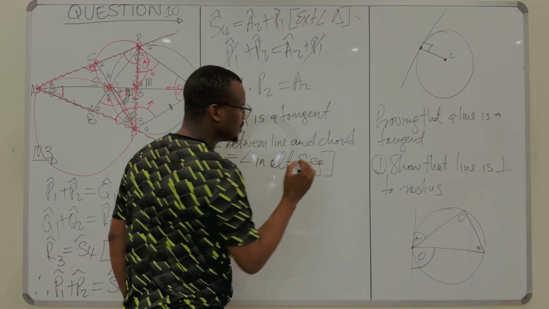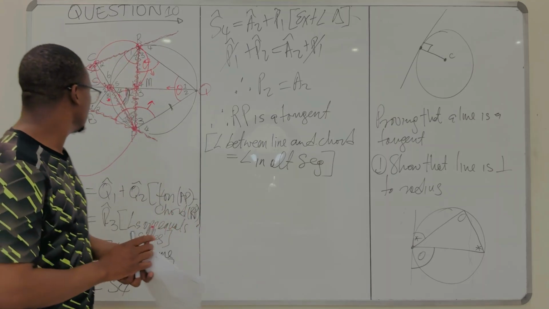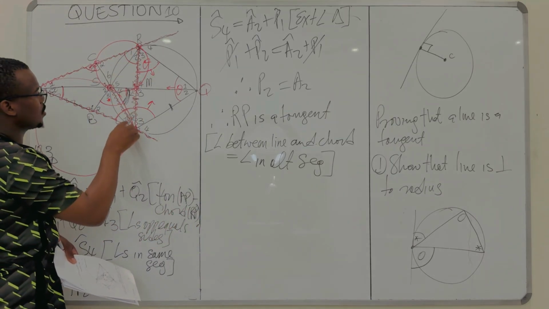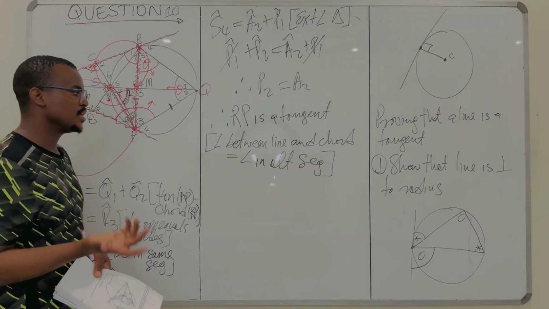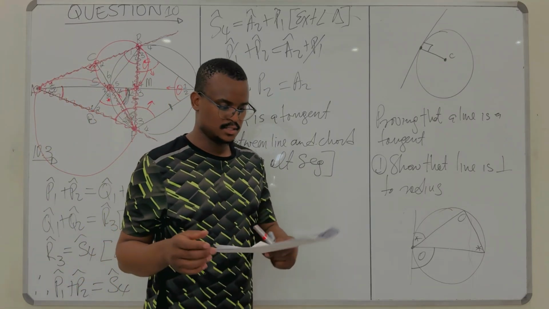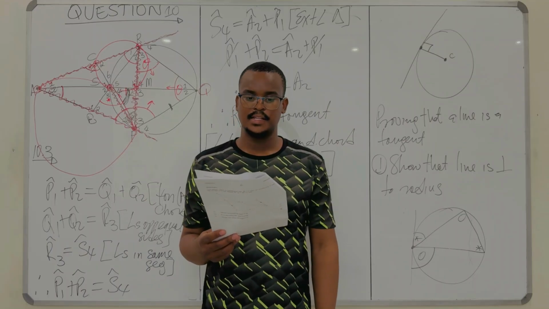Which is the angle between your line RP and the chord is equal to the angle that this chord subtends on the other side. These two angles are equal. Then you have proved that this thing is a tangent. And I believe we're done with question 10.